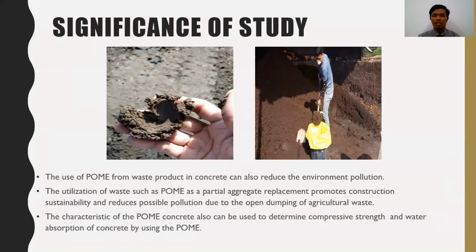The significance of the study: the use of POME, a waste product, in concrete can reduce environmental pollution. The utilization of waste such as POME as a partial aggregate replacement promotes construction sustainability and reduces the possible pollution due to over-dumping of agricultural waste. The characteristics of POME concrete can also be used to determine the composite strength and the water absorption of concrete using POME.